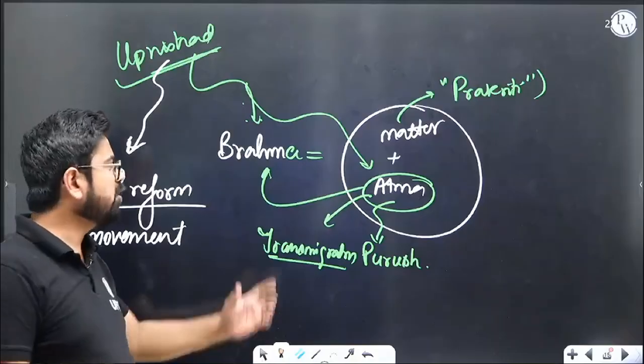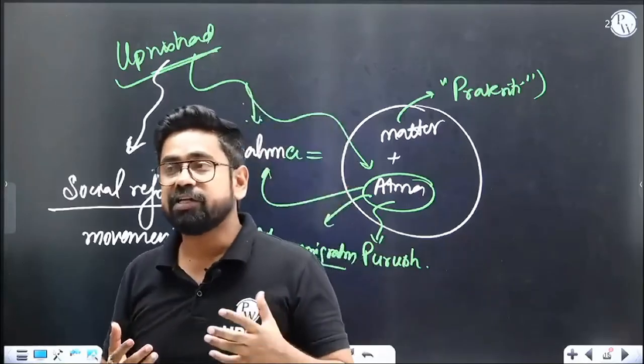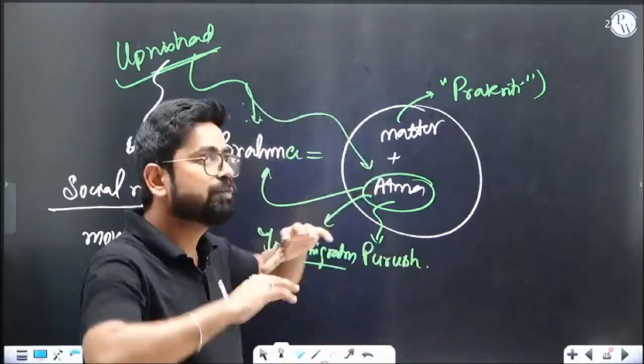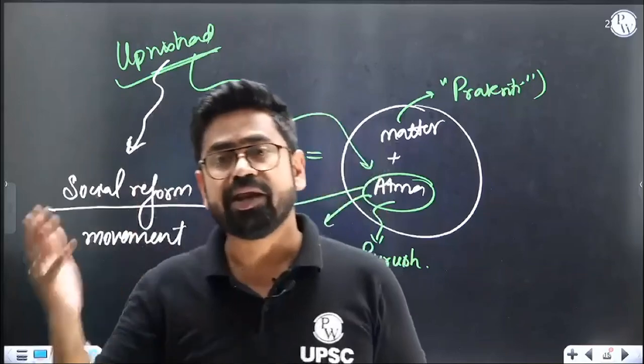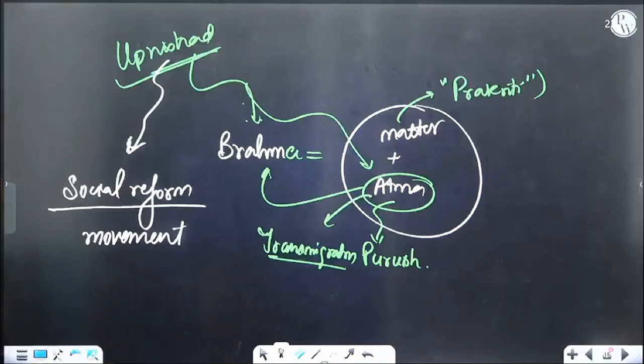Now you can ask me, sir, what is true? This is true or this is true? I'm saying that is something a philosopher has to comment on. That's how philosophy will be built. Somebody will say Atma itself is Brahma, these two are the same, and the whole world is Brahma. Because if Brahma is somewhere else, then where is Brahma? Are you getting my point? So maybe the whole universe is Brahma. Maybe Brahma is somewhere else. Okay, let's get back to our discussion.